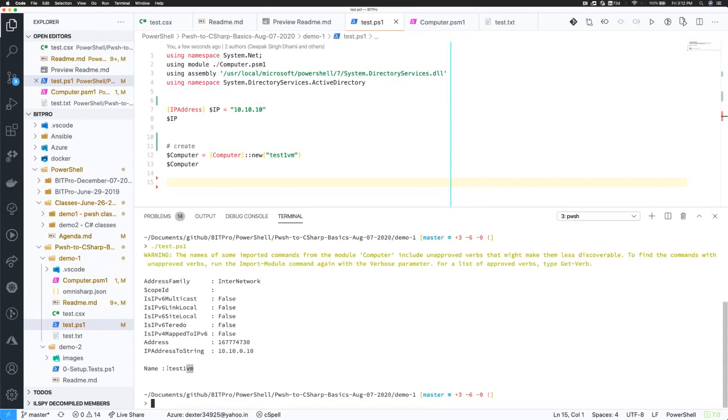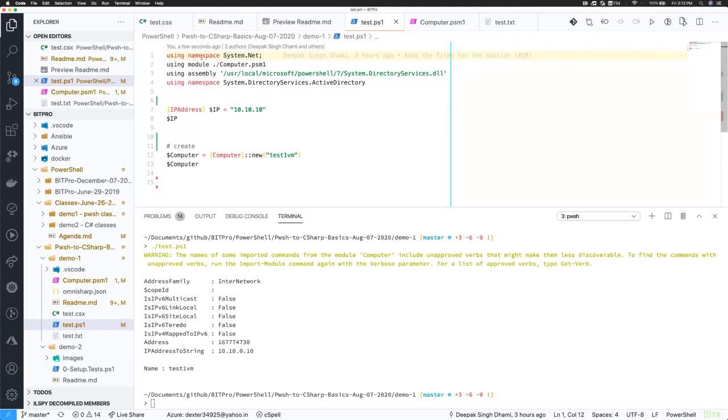You'll see that at the very bottom it says name test1vm, which basically means it actually instantiated the Computer object for me. But yeah, definitely use this using statement.